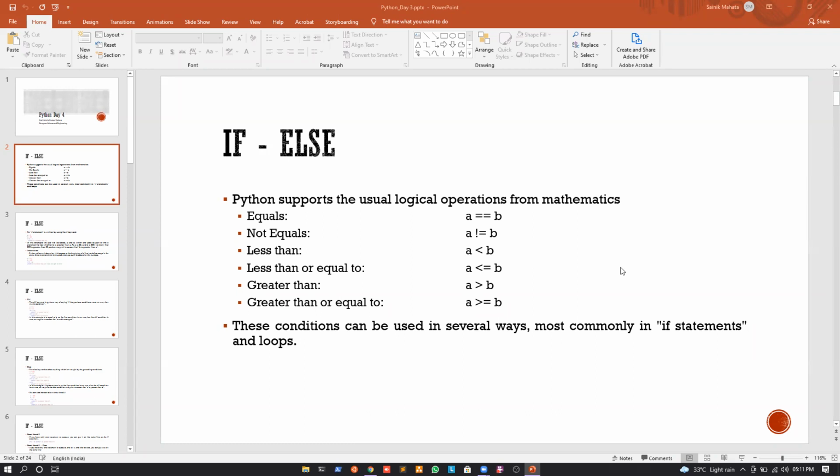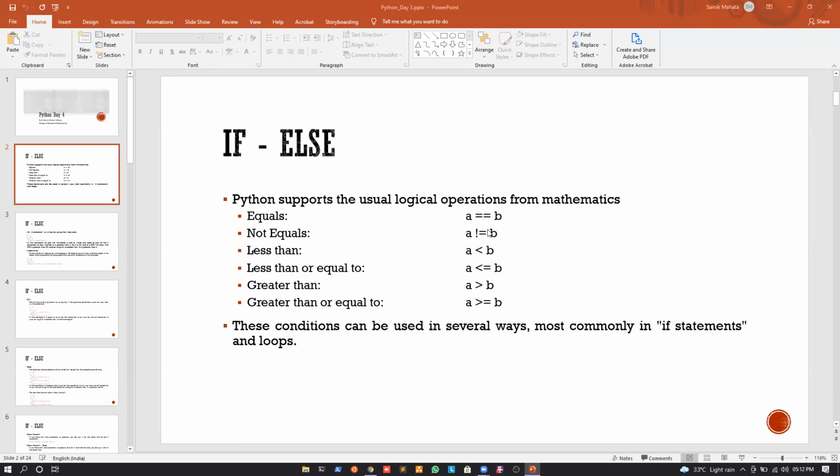Now, obviously, whenever we are using Python, if I see the first point, we can have equal to. Whenever we have equal to, we write it as a double equal to b. Now, what does this mean? It means that I want to compare two variables a and b, whether they're equal or not. So in that case, we will just write double equal to, right? And it is dissimilar to a single equal to. Why? Because whenever we want to initialize a variable or declare a variable, or whenever we want that this value should be stored in a variable, then we use a single equal to.